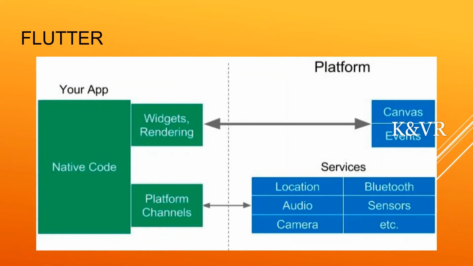In Flutter, you can wrap native code. Here we see rendering, widgets, and platform channels. From the platform side we can take the canvas and events. We can also take permissions like location, Bluetooth, audio, sensors, and camera from Android.